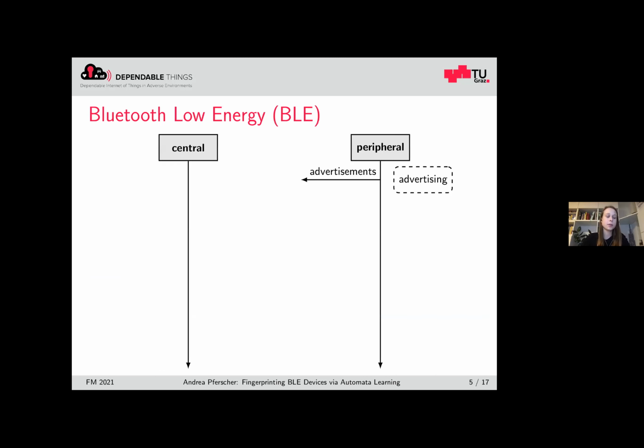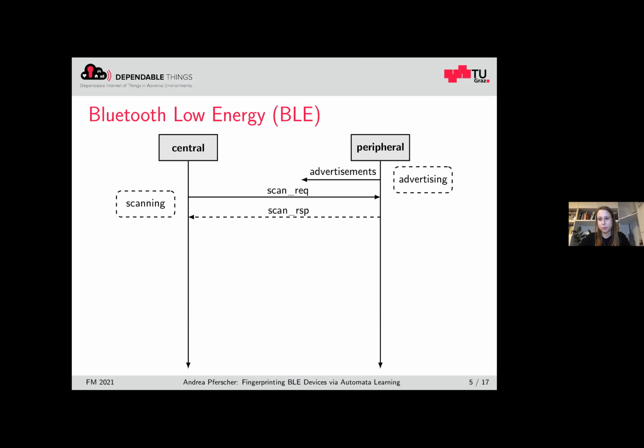So in this work, we consider only the connection procedure of the Bluetooth low energy protocol, which considers 2 members, the central and the peripheral. An example for the central device would be a smartphone that wants to connect, for example, to a smartwatch. The peripheral first sends advertisements, and the central scans for these advertisements.